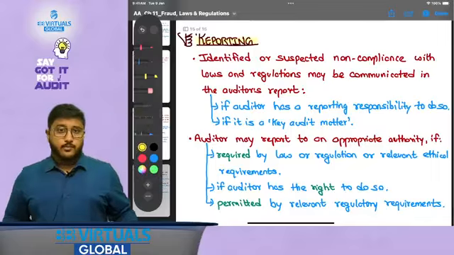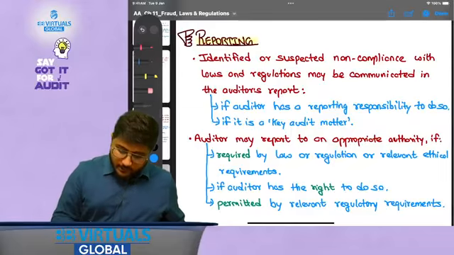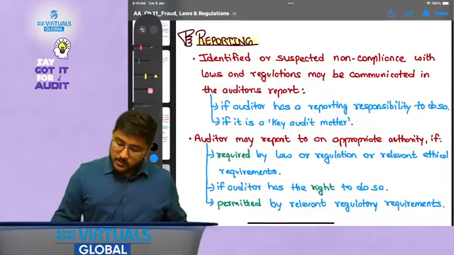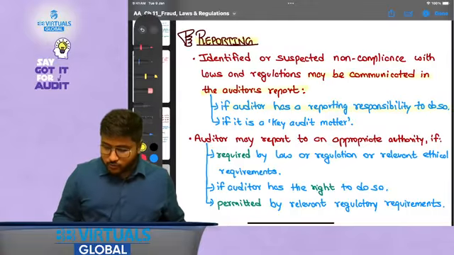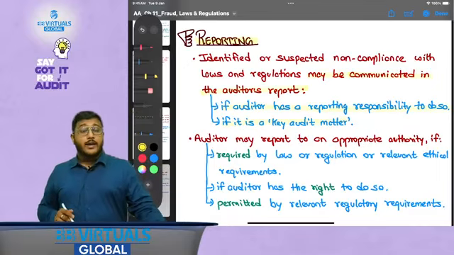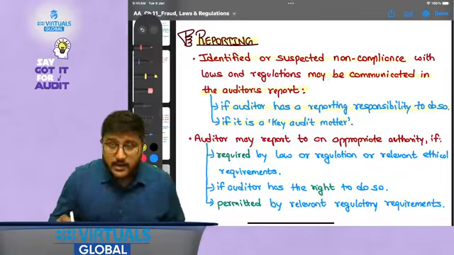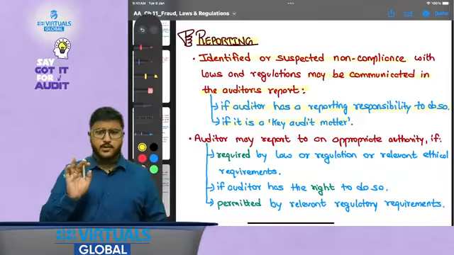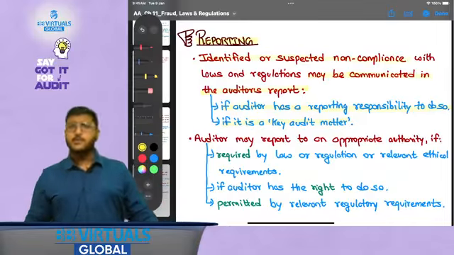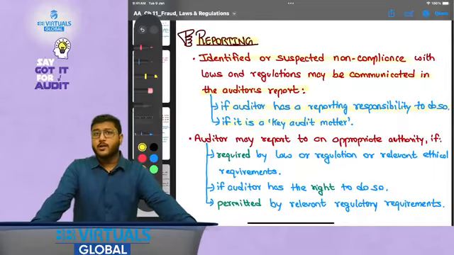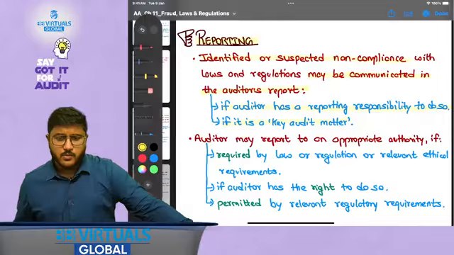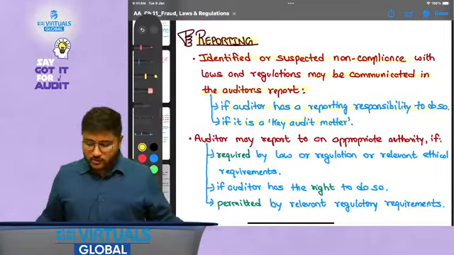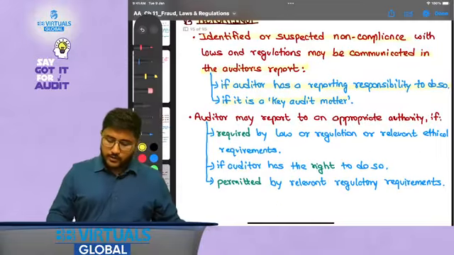Then reporting, how the auditor needs to report. Identified or suspected non-compliance with laws and regulations may be communicated in the auditor's report if the auditor has a reporting responsibility to do so, or if it is a key audit matter. That is, identified as well as suspected non-compliance. This is also called non-compliance with laws and regulations, or NOCLAR.